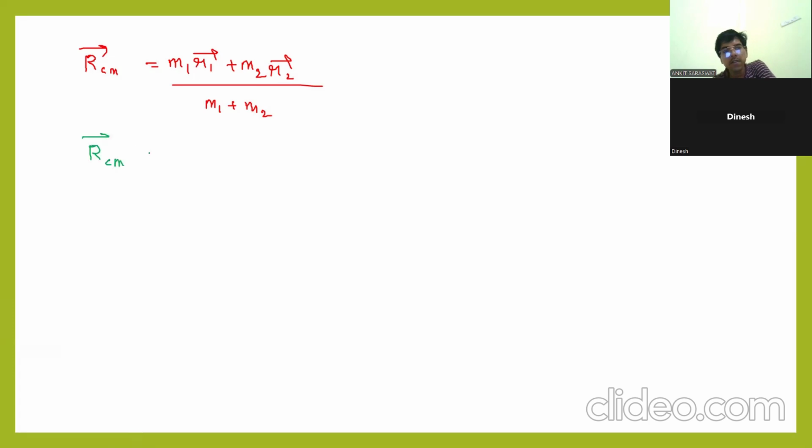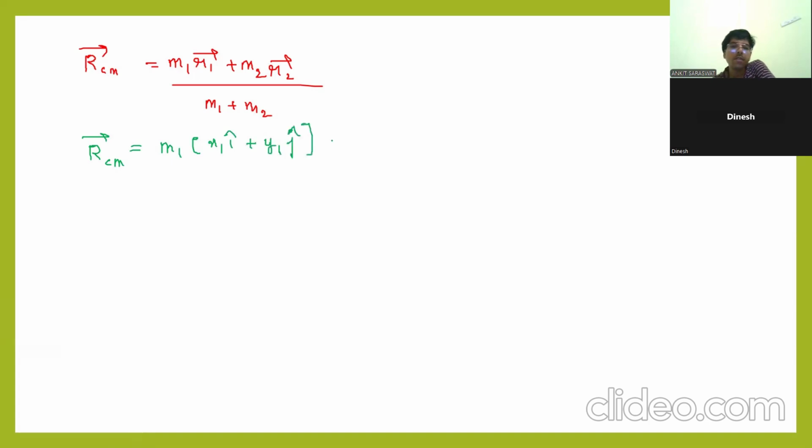Let us suppose, I will explain just for your understanding. RCM for a two particle system is m1 R1 plus m2 R2 divided by m1 plus m2. Then if I open this R1, how can we write R1? x1 i cap plus y1 j cap.